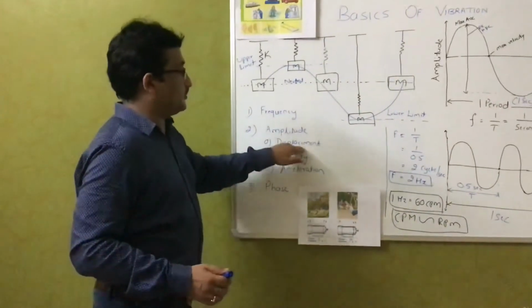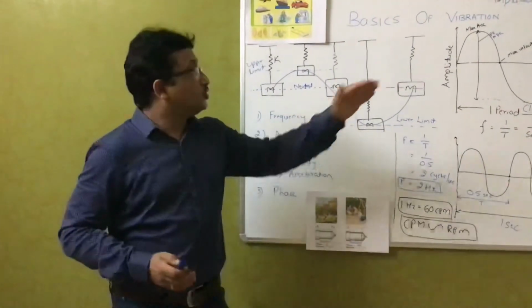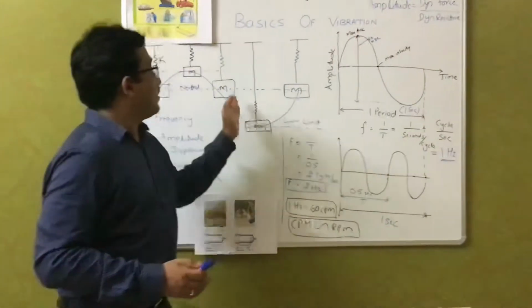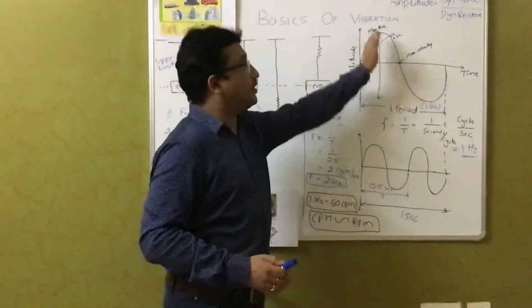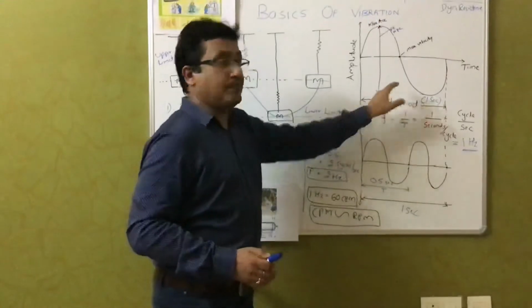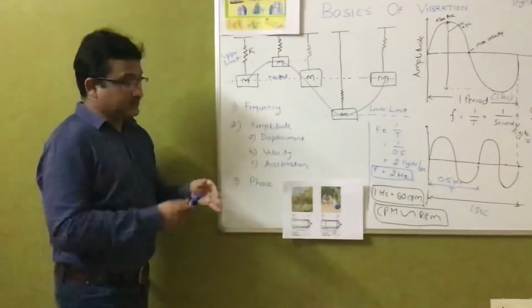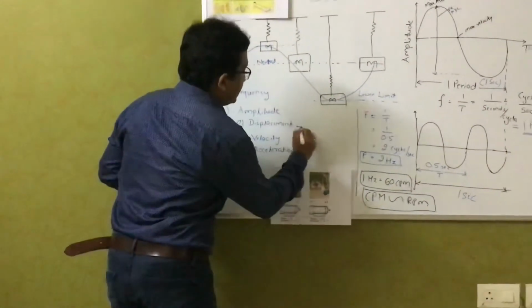First, coming to displacement. Displacement is the total travel of the mass. It is the total travel of the vibrating body from peak to peak. In displacement, we generally use the unit micron.